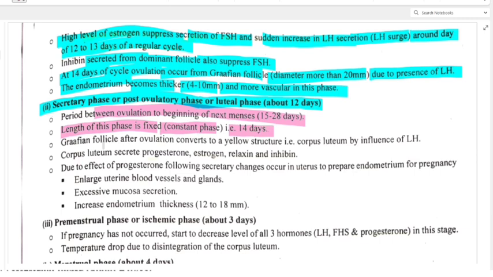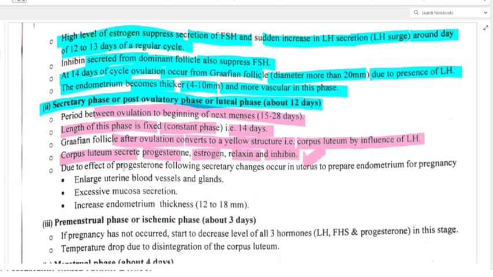Now Graafian follicle after ovulation converts to a yellow structure, that is also called corpus luteum, by influence of LH hormone. Clear? Corpus luteum secretes progesterone, estrogen, relaxin and inhibin. So all these 4 hormones are secreted from corpus luteum. Clear?